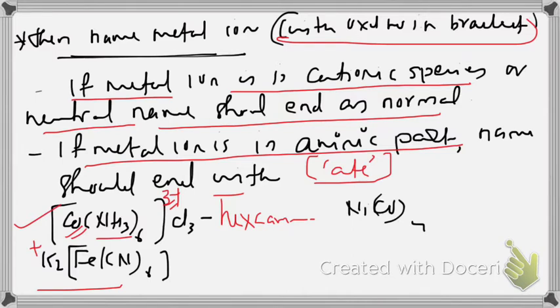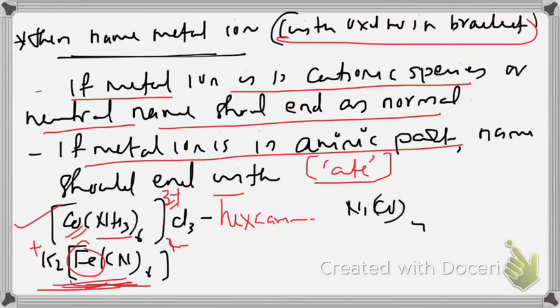And Fe(CN)6 4 minus is anion. Hence, we can see that this is in anionic part. Iron is in anionic part. So you have to write ferrate. Potassium hexacyanoferrate. Not iron.